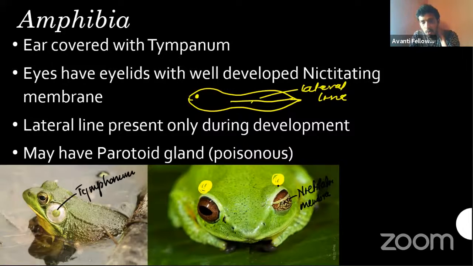Yeah, Manvita. Only swimming forms have the lateral lines because that helps in observing the vibrations in the water, right? Outside of the water, there is no need of that. They have the ears for detecting vibrations or any sound, so they do not have any lateral lines in terrestrial systems. So remember, parotoid is a poisonous gland. It's not present in all organisms. Remember, may have, that means some of them have, like a toad will have that, but a frog doesn't have that. So I will write here also: frog doesn't have.